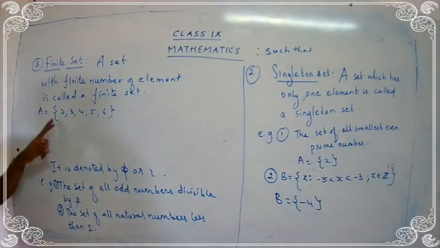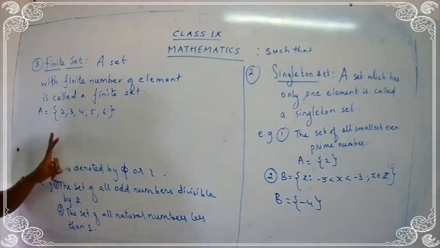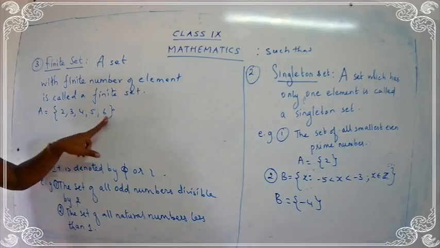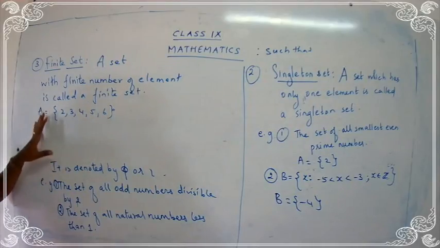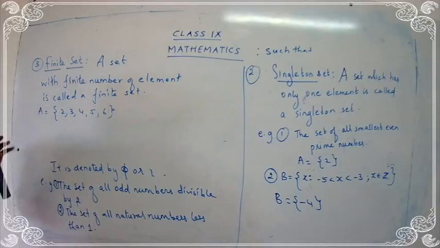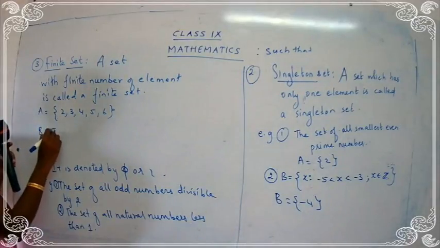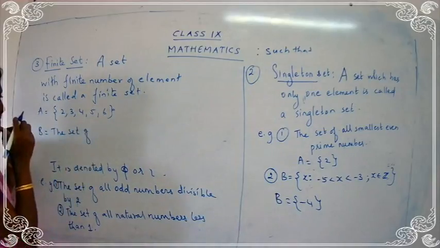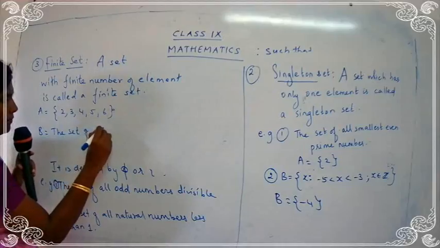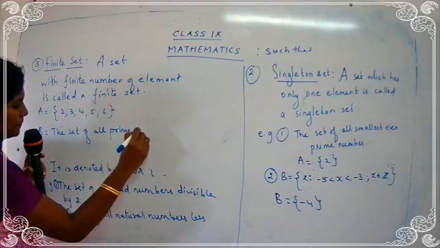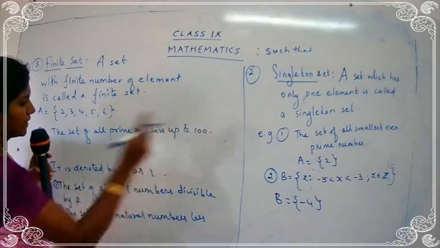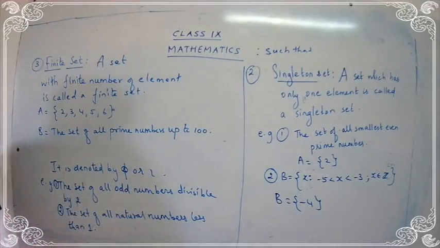Listen to me. Can we count the numbers, children? How many members are there? 1, 2, 3, 4, 5. I can count the members. So this is called a finite set. We can say, the set of all prime numbers up to 100. Can we count the number of prime numbers up to 100?